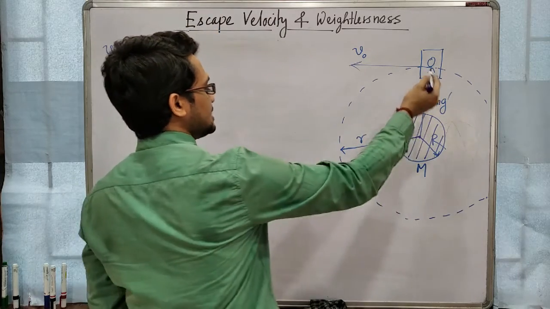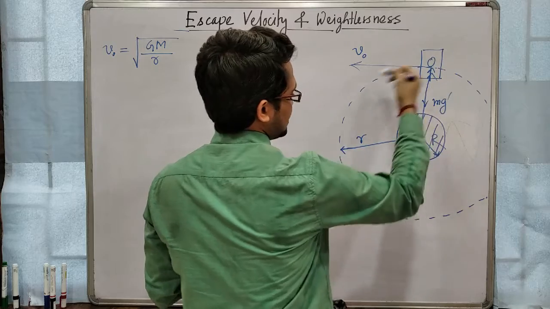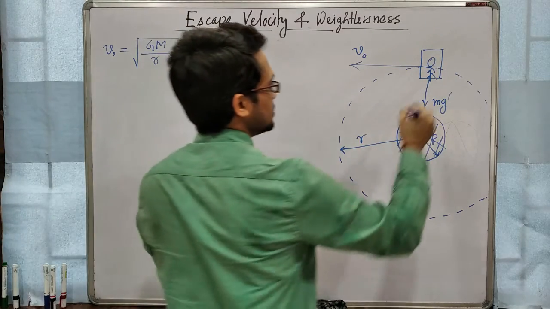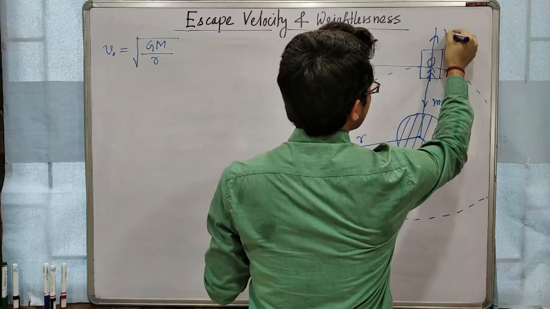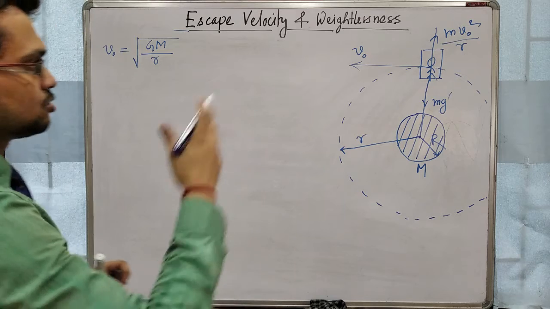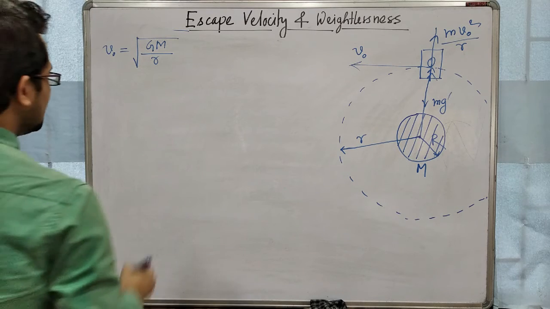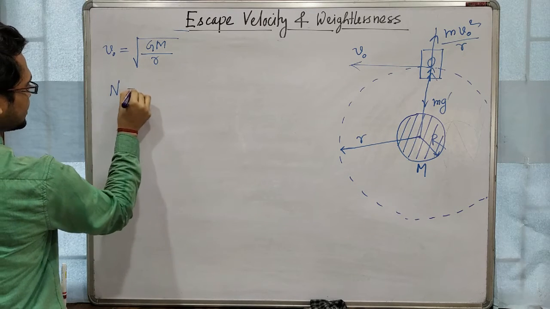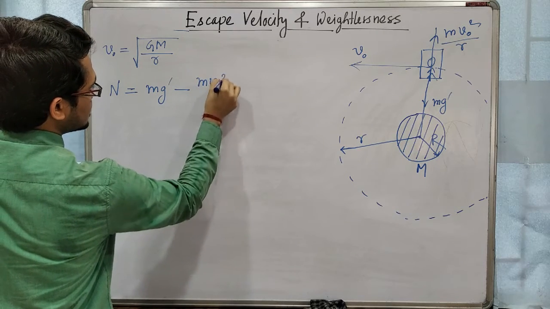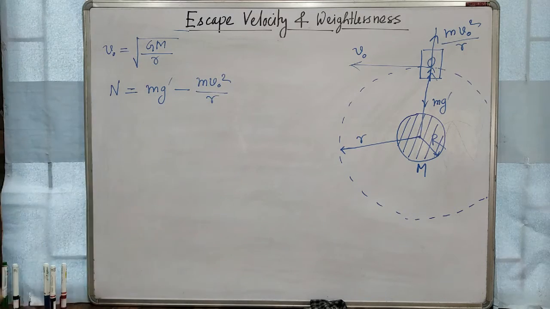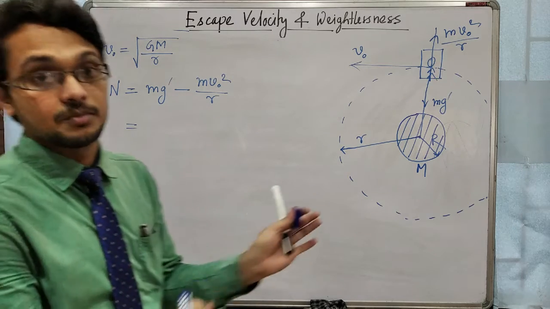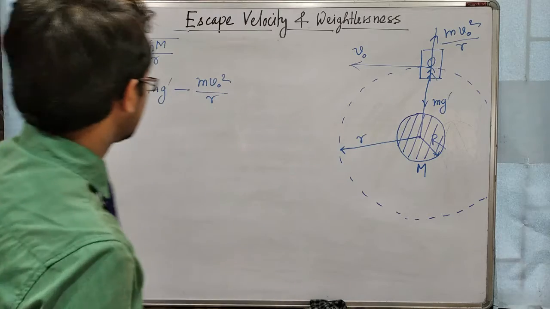And the object is rotating in a circular orbit, so the person inside that object will experience a centrifugal force, m v0 square by r. Two forces are acting in opposite directions, so the resultant force, that will be the weight, N equal to mg prime minus m v0 square by r. Clear? Because two forces are acting in opposite directions, we have to subtract them.